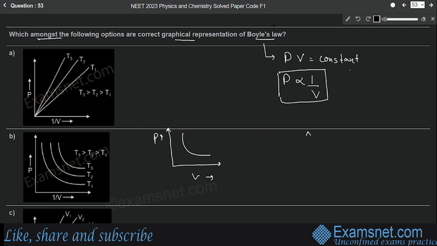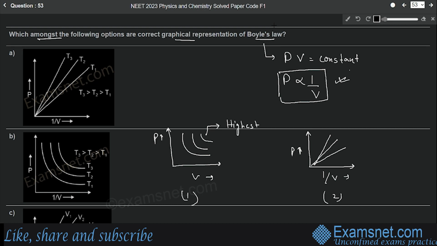At the same time, if we draw a graph of pressure versus 1 by V, then it will be a straight line, because from here you can see that P is directly proportional to 1 by V. And if the graphs at different temperatures are shown, then the graph with maximum slope will show the highest temperature. So in the first one, the uppermost graph will show the highest temperature. And in graph number 2, the one with the maximum slope will show the highest temperature.